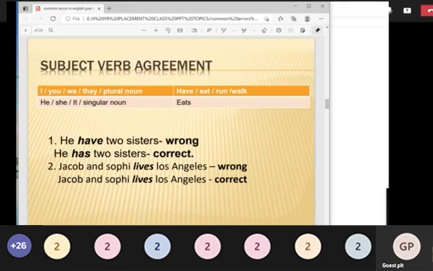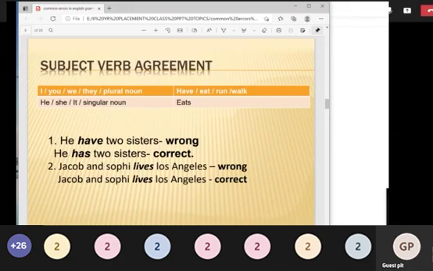Okay, he, she, it. These are considered singular nouns, so you use the singular verb. And not only this, instead of it you can use any other noun there. It may be singular or plural. Accordingly, you have to write the verb form.